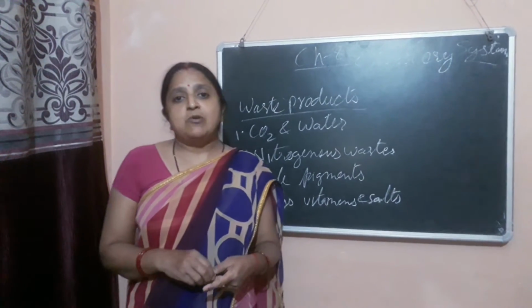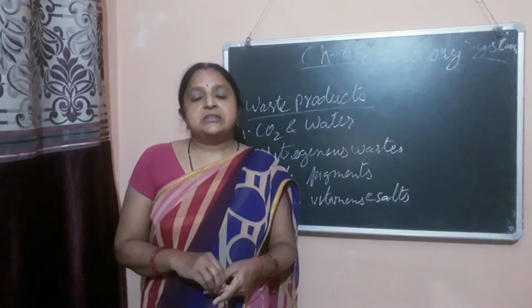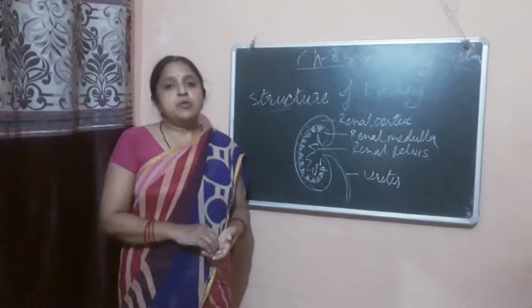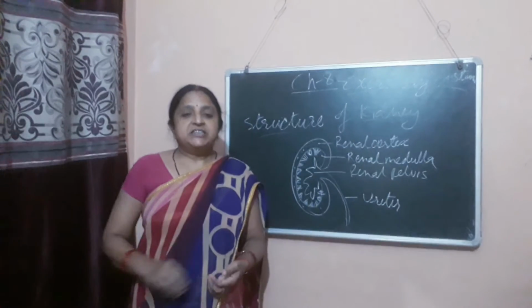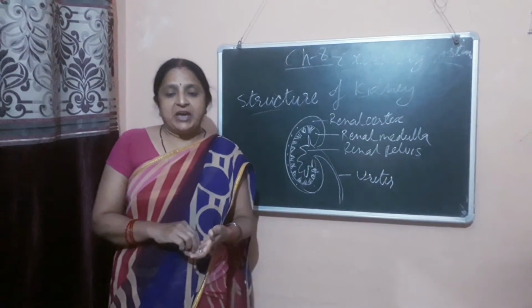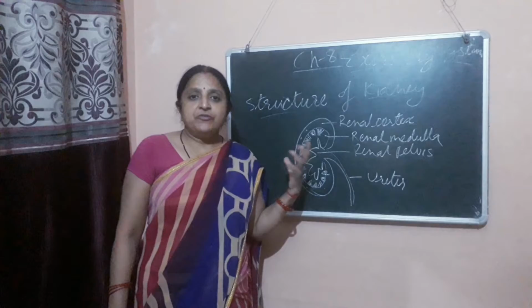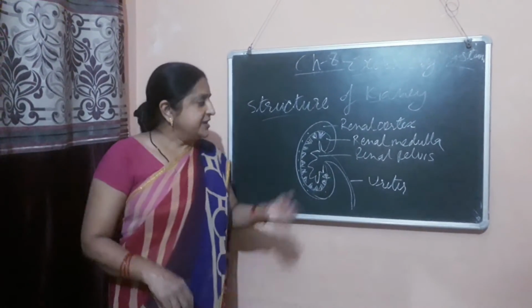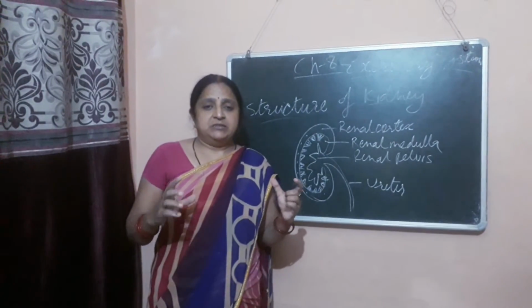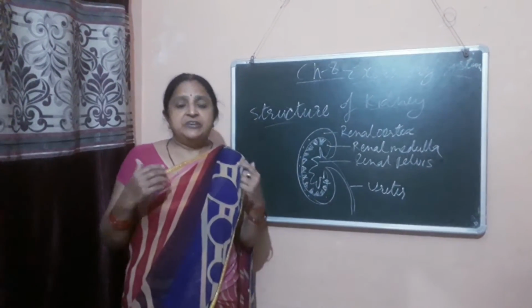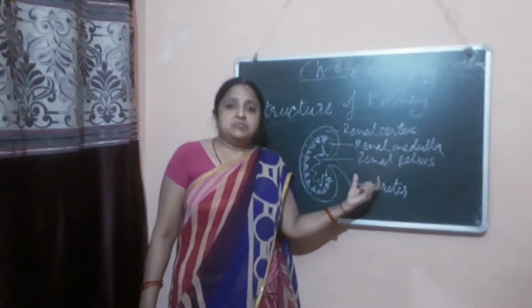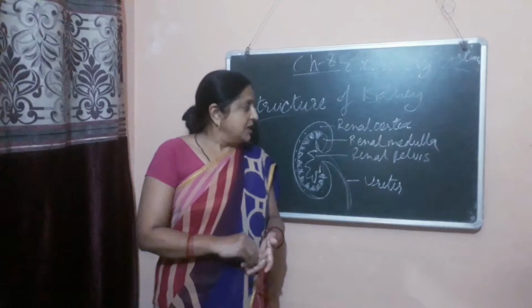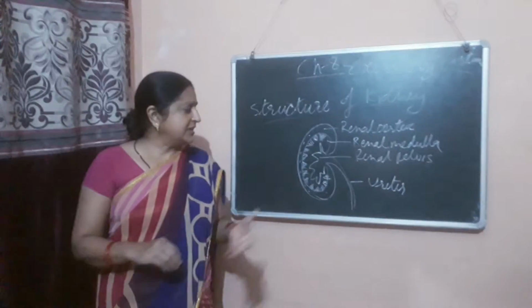Now let's study the structure of kidney. The kidney is a bean-shaped, brown-colored structure present on either side of our backbone. We all know that there is a pair of kidneys. The left kidney is slightly above the right kidney, because of the presence of the liver, lungs, and heart in the front of our body. This is about the external structure of the kidney.